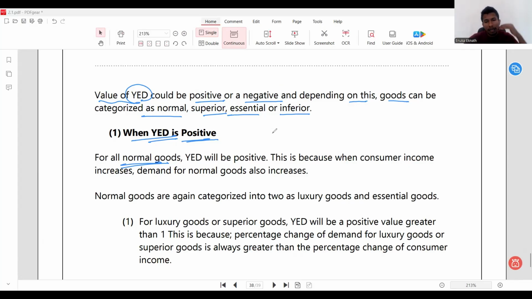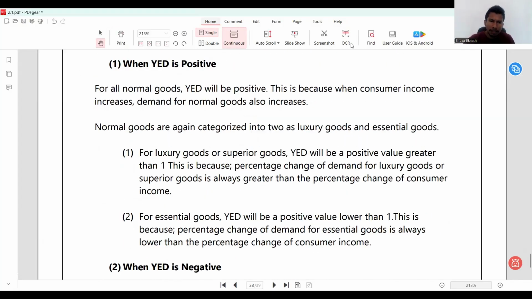If that positive value is greater than 1, the goods are normal, but they are luxury goods. And if YED is positive and the value is lower than 1, then the goods are essential.